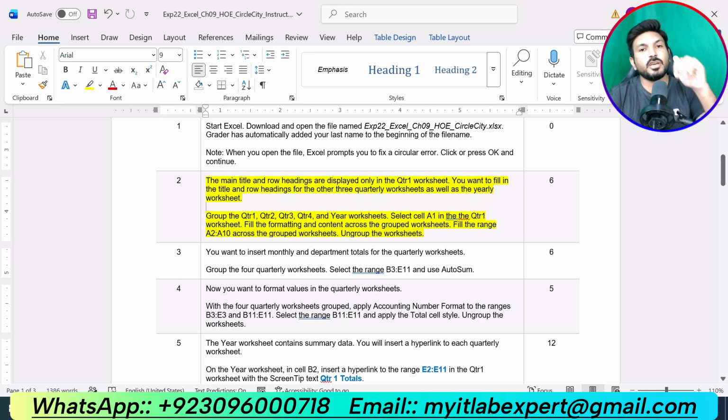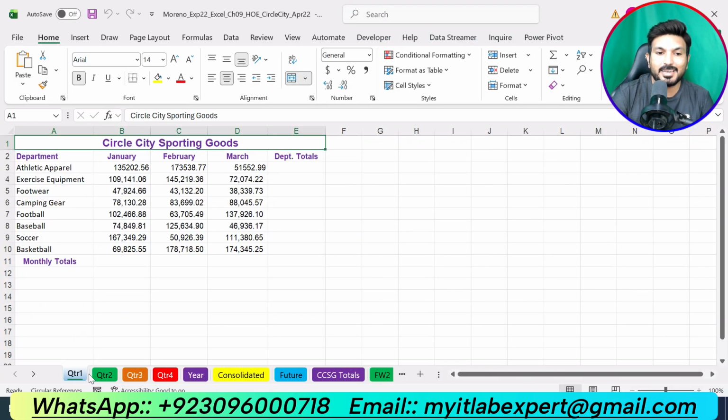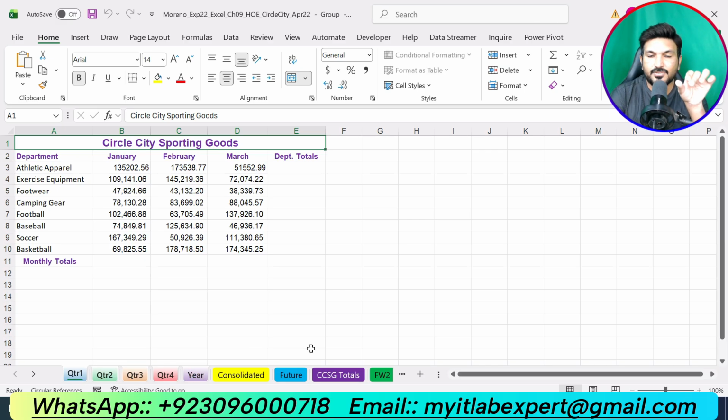So basically we are supposed to copy the content and formatting from cell A1 in the quarter 1 worksheet, and apply the same formatting and content to the quarter 2, quarter 3, quarter 4 and year worksheets. So we are supposed to group quarter 1 up to the year worksheet. We go to the workbook, click on quarter 1, then press and hold the Shift key and click the year worksheet. Now you can see these worksheets are highlighted. That means we have grouped quarter 1 up to the year worksheet.